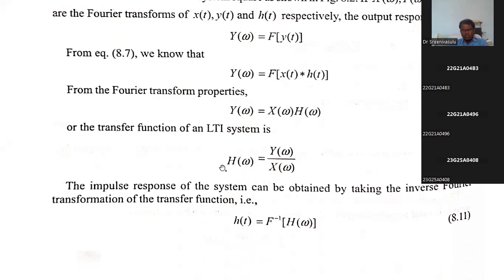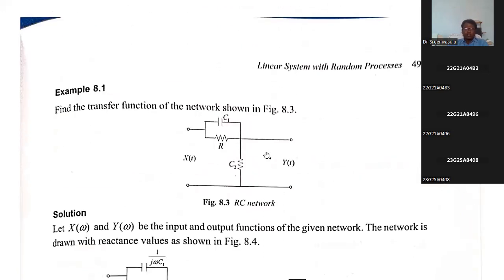Suppose he has given a transfer function of the system, he may ask the question: find the impulse response of the system. Whenever you want to find the impulse response, you take the inverse Fourier transform. The impulse response of the system can be obtained by taking the inverse Fourier transform of the transfer function. That is, h of t is equal to inverse Fourier transform of h of omega. We can write 1 divided by 2 pi integral from minus infinity to infinity h of omega into e power j omega t into d omega. So from that also we can calculate.